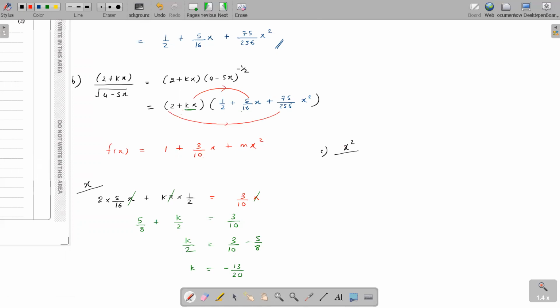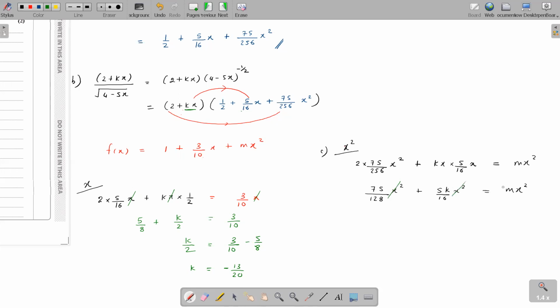Let's write it down. I get 2 times 75 over 256 as one x squared term, and kx times 5 over 16 x is the other one that gives me x squared. Those are the only two. This is equal to m x squared from over here. Are you with me? This is 75 over 128 x squared, and this is 5k over 16 x squared, equal to m x squared. Is that okay? Yes, miss.